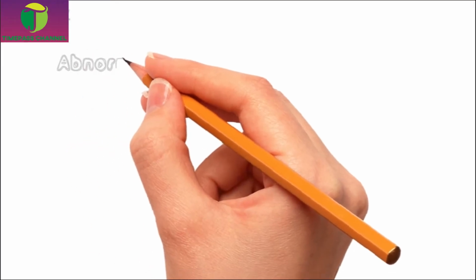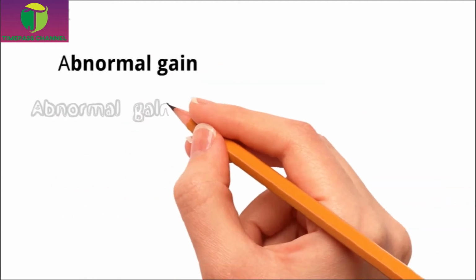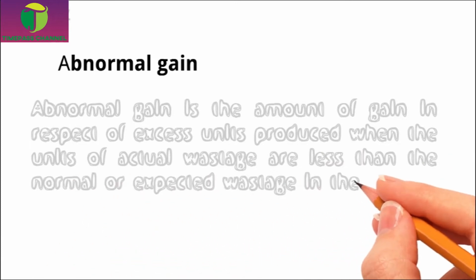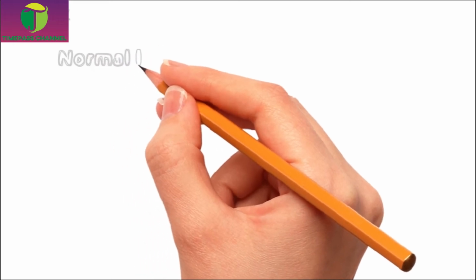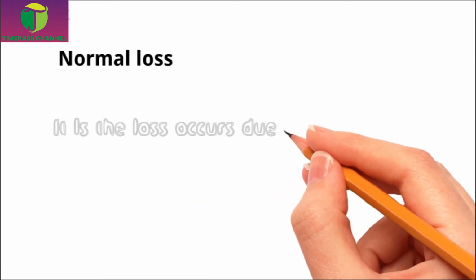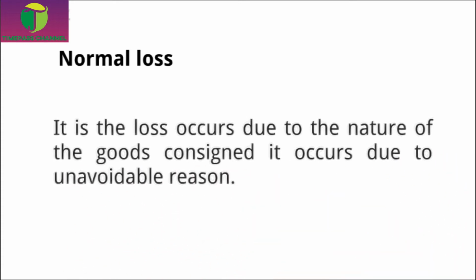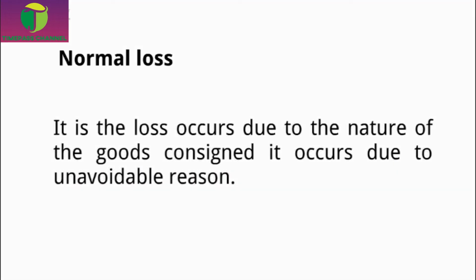Now we'll see what is abnormal gain. If the actual loss of a process is less than the expected loss, the difference is treated as abnormal gain. Now we'll see what is normal loss. Normal loss is a loss which arises during the normal course of business. It can be anticipated in advance. That is, at the time of estimation itself, we can estimate the normal loss. Shrinkage and weight loss are examples of normal loss.